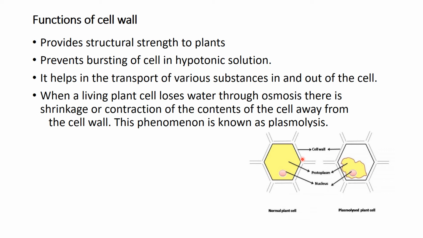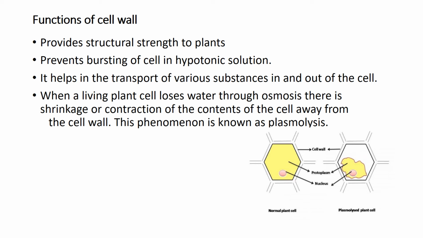And when a living plant cell loses water, you can see in this figure, this plant cell is losing water, and there is a shrinkage in the cell. The cell content is shifted towards the side, away from the cell wall, and this phenomenon is known as plasmolysis. So plasmolysis is when a living plant cell loses water through osmosis, and there is a shrinkage of the cell content away from the cell wall.